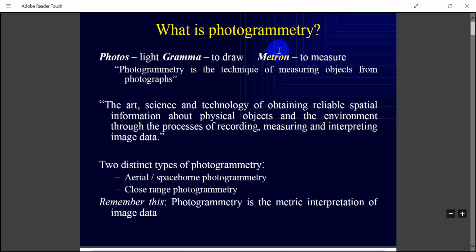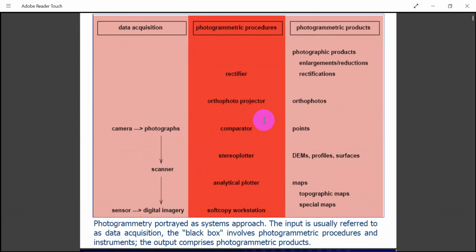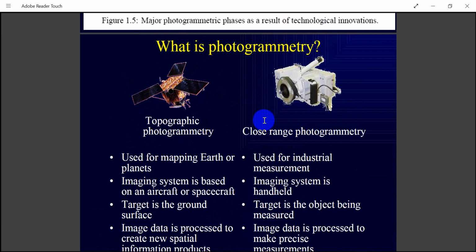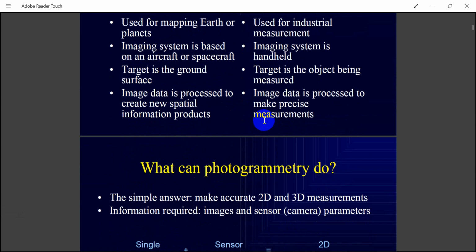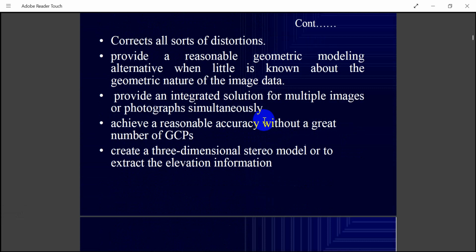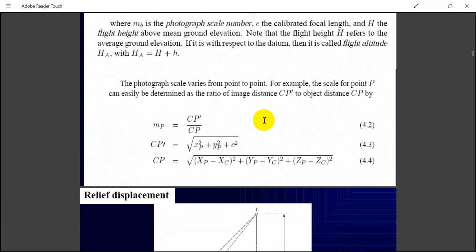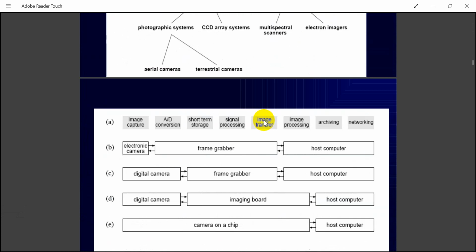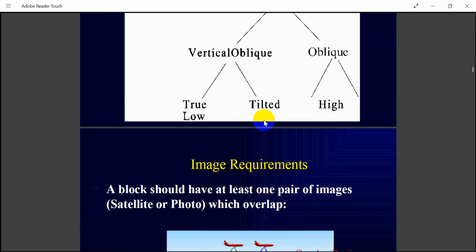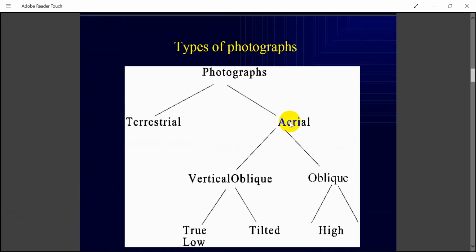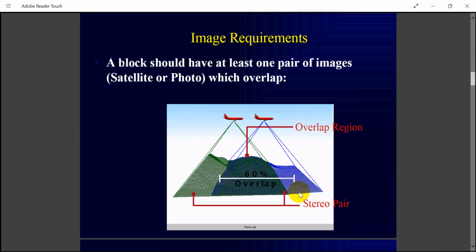So you can call it exactly the art, science and technology of obtaining reliable spatial information about physical objects and the environment through the process of recording, measuring and interpreting image data. It is a very hectic definition. But if you see, everything uses space technologies, topographic space technologies, sensors. They discuss some spatial objectives, and through them they explain photogrammetry. See, photographs: terrestrial, aerial. We'll discuss later what is vertical and oblique, everything.